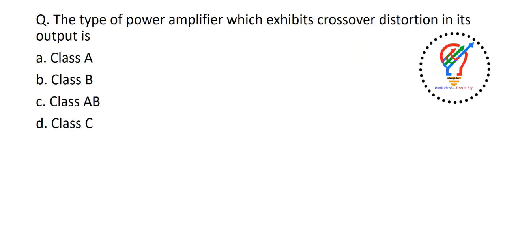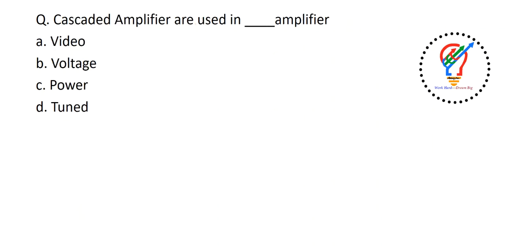The type of power amplifier which exhibits crossover distortion in its output. In which of the following power amplifiers will there be crossover distortion? Crossover distortion is high in the case of a class B amplifier, which can be overcome in a class AB amplifier. So class B has more crossover distortion. Next one: cascaded amplifiers are used in dash amplifiers. The options are video, voltage, power, tune. The answer is video.